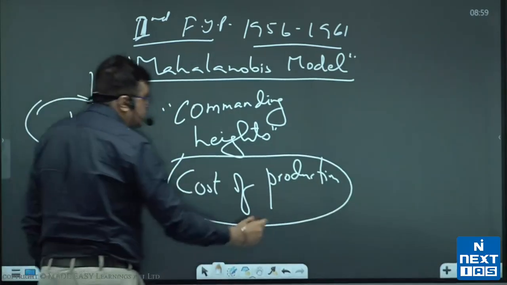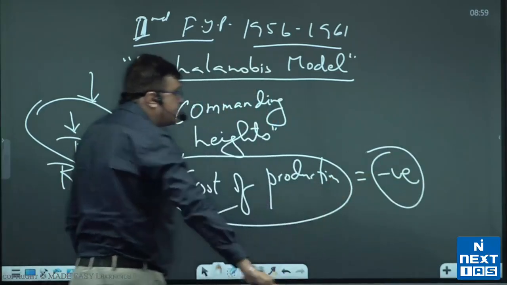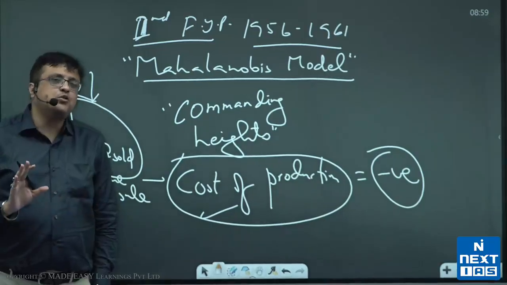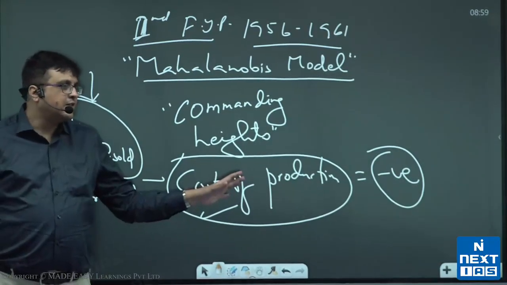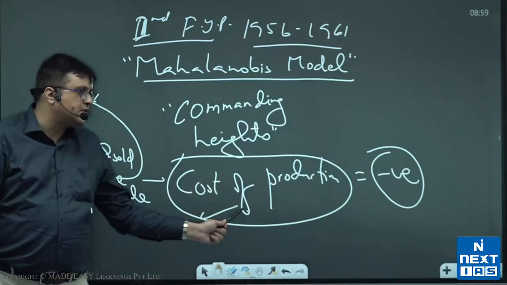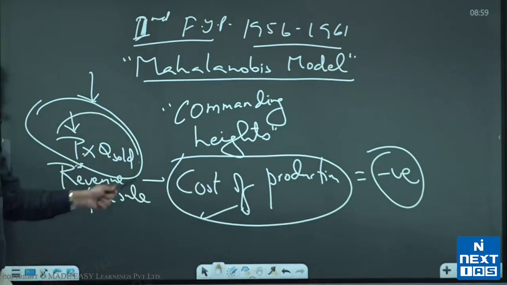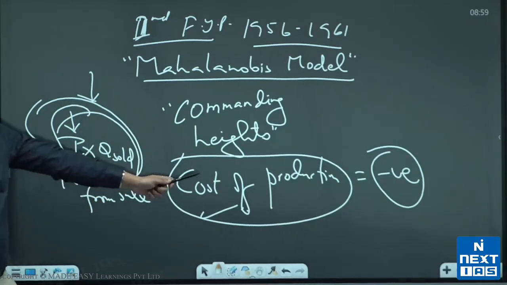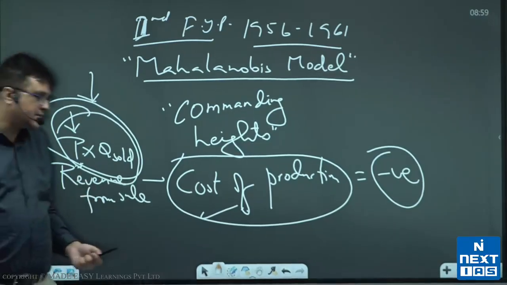If it is not reduced, then this will be higher, and this will enter being a negative term, which is a loss. So in case somebody among you also did not understand what I said, this is the logic. That if you don't reduce your cost of production and then you try charging a less price, that will mean you will not earn sufficient revenue to earn profit because your costs are there, and because of low price, your revenue is low. And that will mean your loss will be tremendous. All right, that is the idea.